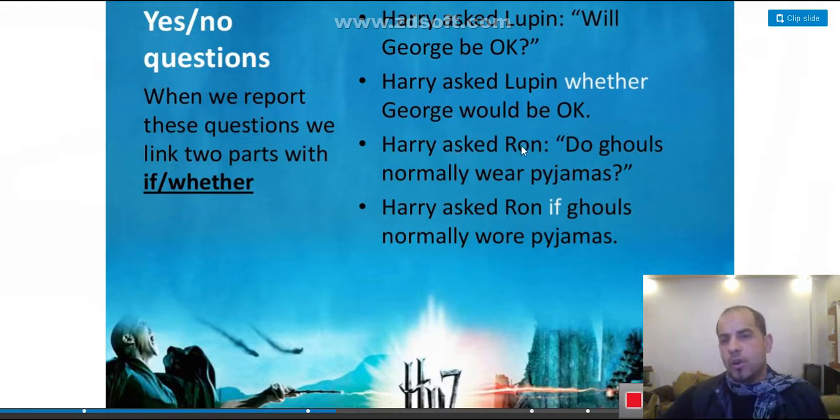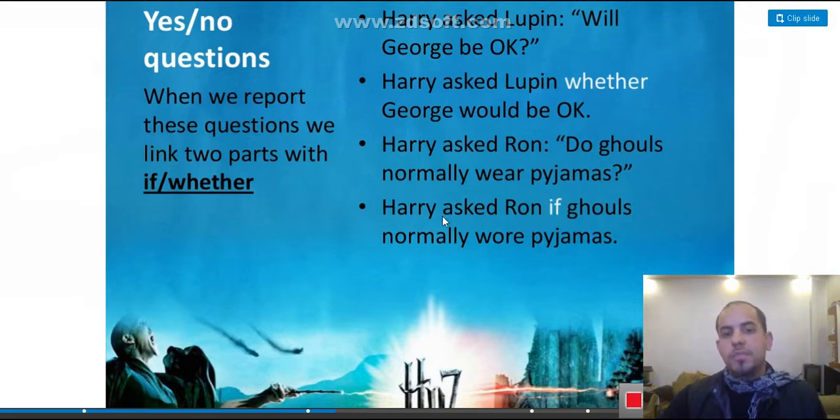Harry asked Ron, "Do girls normally wear pajamas?" Harry asked Ron if girls normally wore pajamas. Can you notice what we did here? First of all, this is the first part and this is the second part, and we connected them using if or whether. Here we used whether, I'm sorry, you can use whether or you can use if.